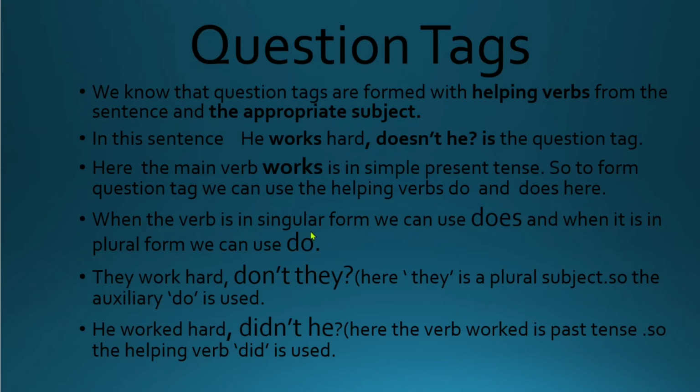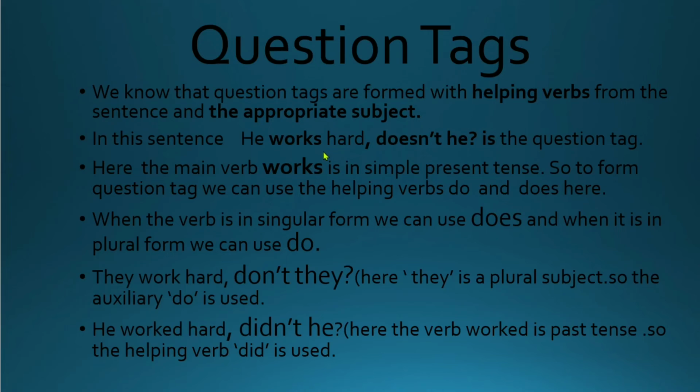When the verb is in singular form, we use does, and when it is in plural form, we use do. Example: they work hard. Here, they is the plural subject and work is a plural verb. So the question tag will be don't they. He worked hard. Question tag is didn't he. Here, the verb worked is in past tense, so the helping verb did is used.